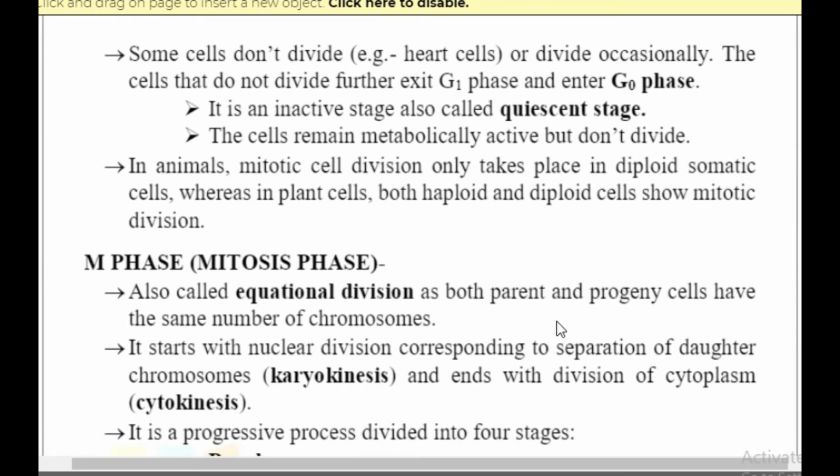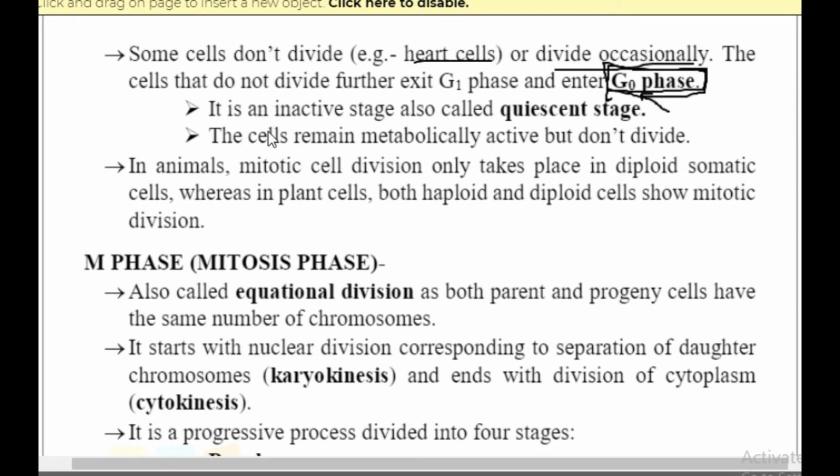Now there are certain cells which don't divide at all. For example, heart cells, cardiac cells will not show any kind of division, or some cells that divide occasionally, that is sometimes only they will divide. Okay, further, when the cells do not have any work of division, they will enter the G0 phase, right? G0. Now G is for gap, as you already know, but why is it 0? Why do you think 0 is written here?